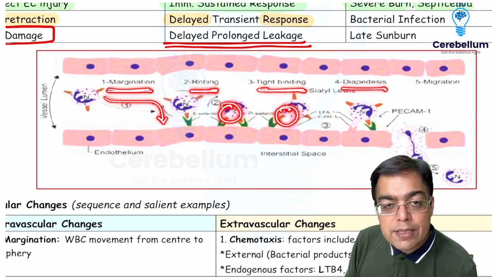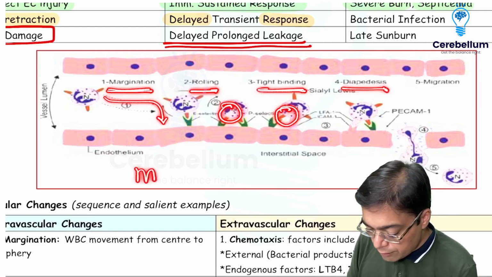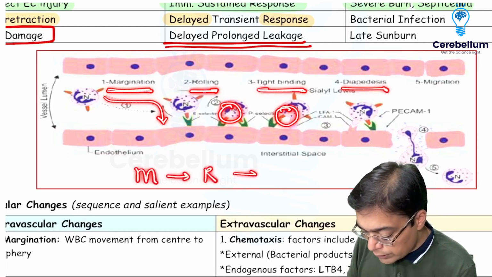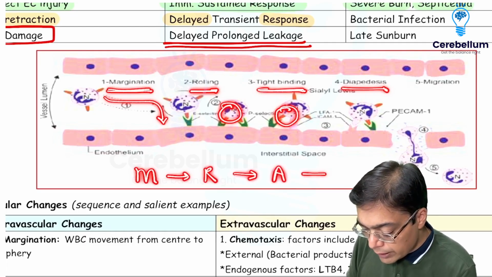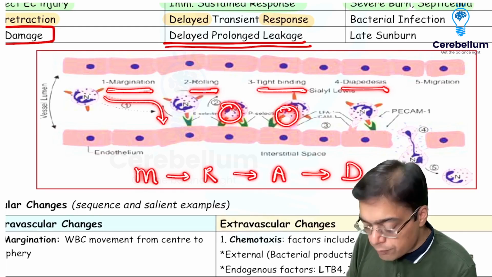So this is the exact sequence which was asked to you as an INI-CET 2021 question. We are going to have margination. We then have rolling. We then have adhesion or tight binding. And then we are going to have the presence of diapedesis.